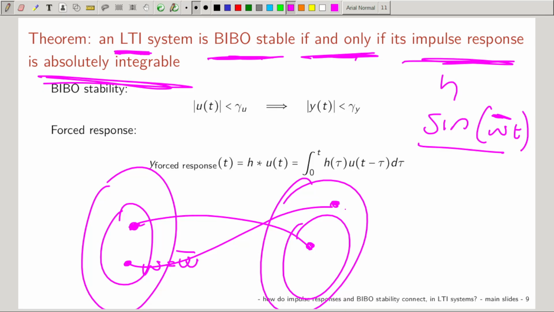And for BIBO stability, it is enough that I find one input in the kernel here that leads me to an unbounded output to have instability. True? It doesn't mean that for every u I have unbounded y. It's enough that for one bounded u I get an unbounded y to say it's not BIBO stable. How much do you feel we are together, people?